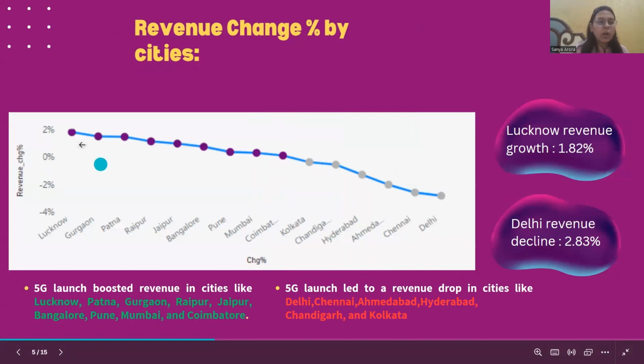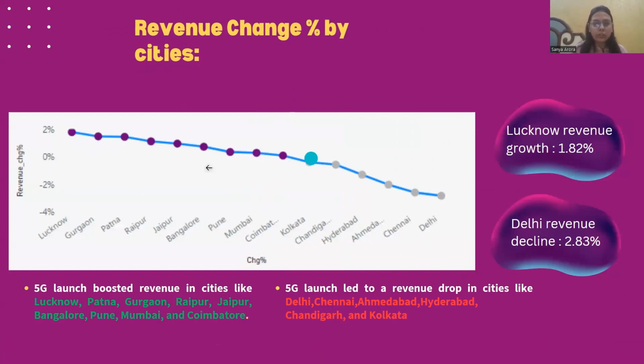So we can see almost 60% of the cities had a good impact on revenue. The cities in the 60% are Lucknow, Gurgaon, Patna, Raipur, Jaipur, Bangalore, Pune, Mumbai, etc. These all boosted their revenues. But there are some cities like Delhi, Chennai, Ahmedabad, Hyderabad, Chandigarh, and Kolkata. They saw a drop in their revenues.